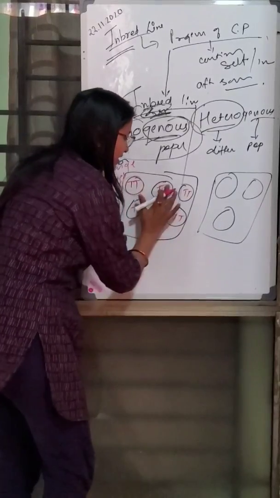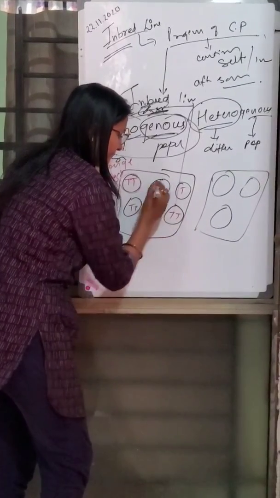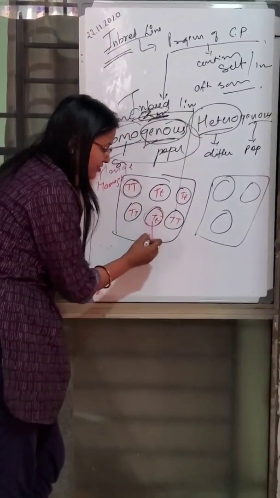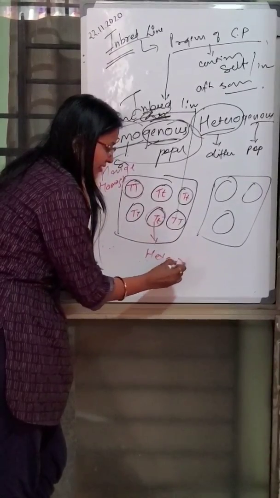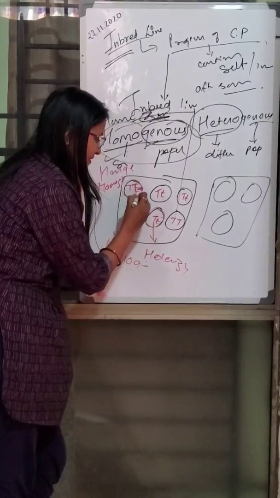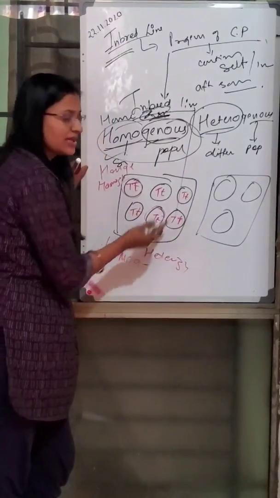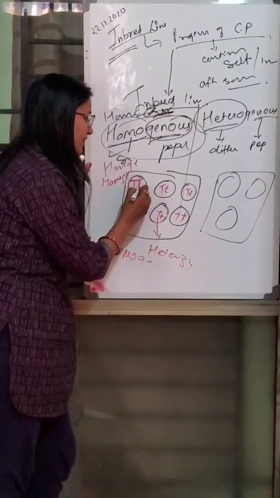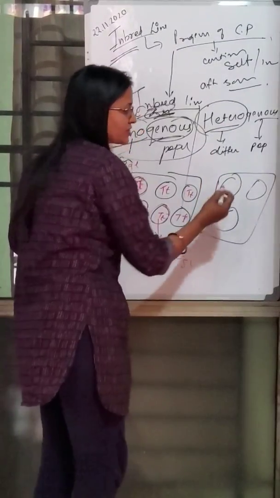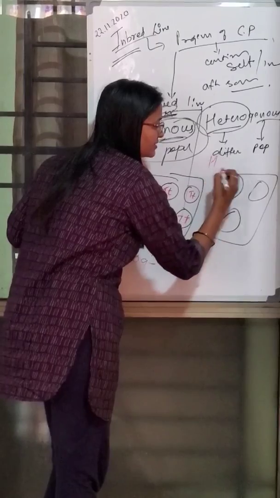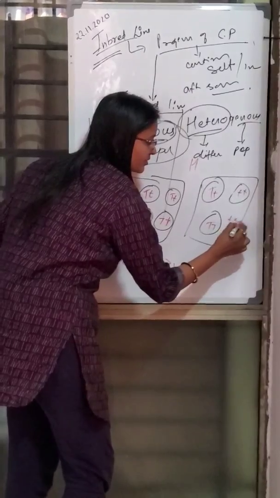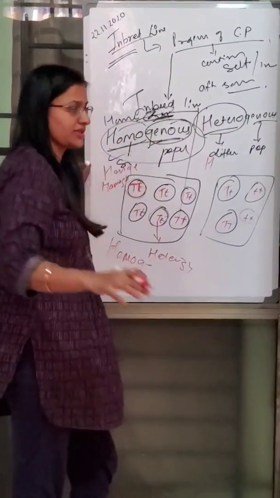And if different types of genes also occur, then we call the individual heterozygous, but the population can still be homogeneous. The individual is heterozygous but the whole population is similar, all containing capital T small t, so the population is homogeneous. Similarly, in a heterogeneous population, the individuals are, suppose, capital T small t, and a small t, and a capital T, and a small t. The population is completely full of diversity.